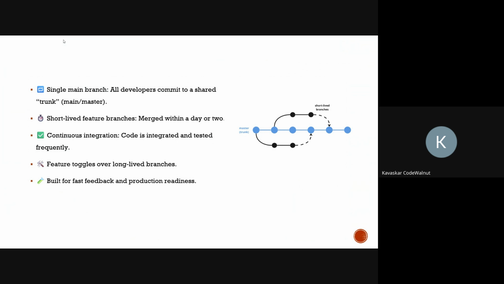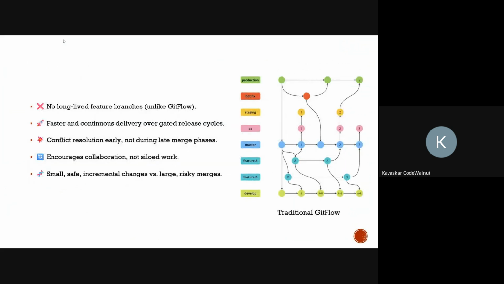So let's look at how it differs from the traditional Git flow. In Git flow or even a basic branch workflow, every developer often works in isolation for days or weeks, right? That can cause merge conflicts at the end of the sprint. This is integration pain, and delayed feedback is also a possibility with traditional Git flow. So how does trunk based development minimize it?